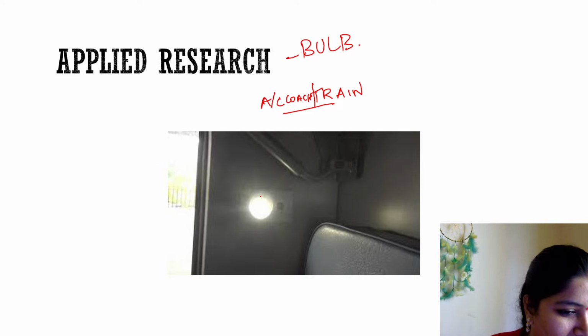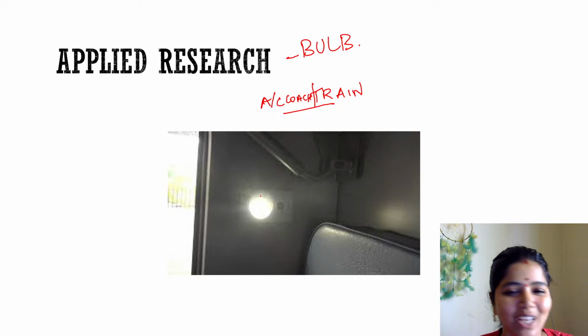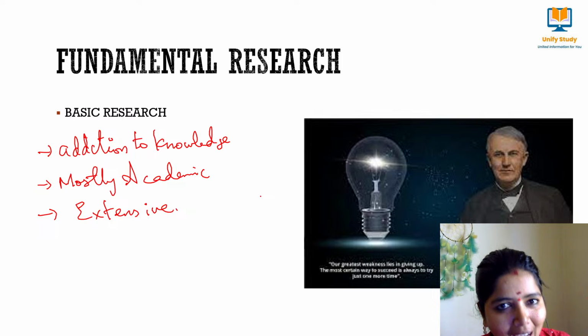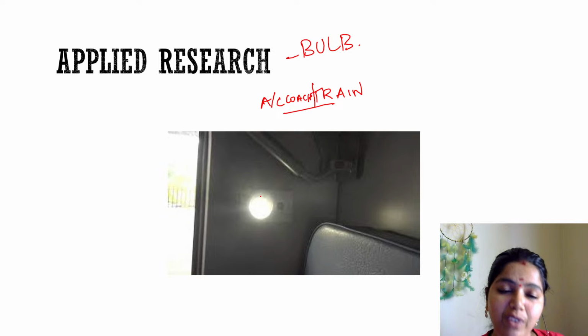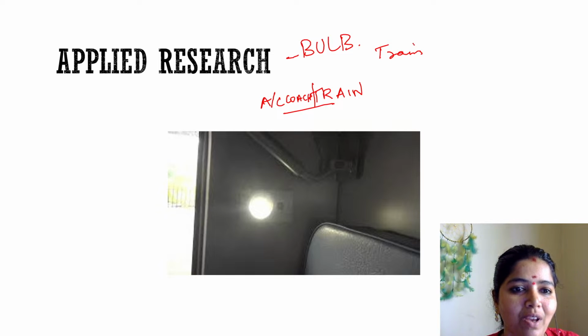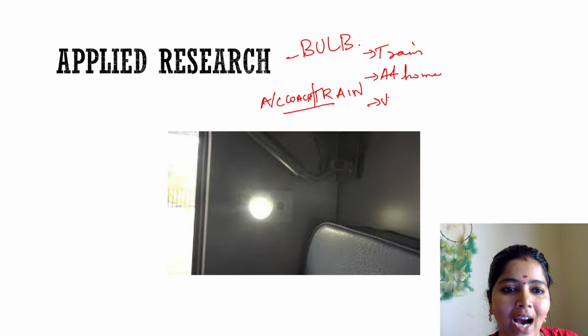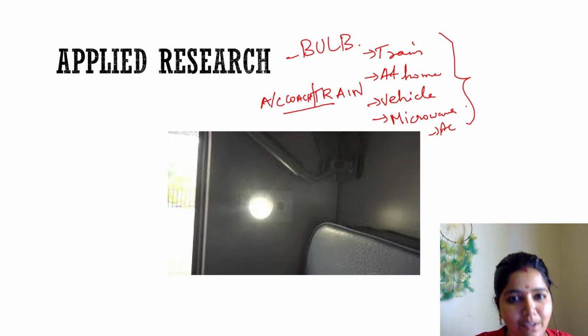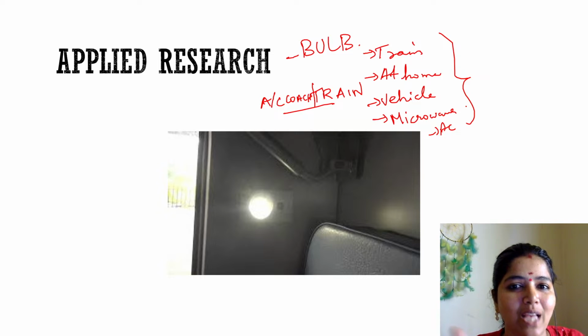Yes, different kinds of people think in different dimensions. Yes, Mani Jain, you understand my concept. In fundamental research, the bulb has been invented. There the knowledge has been added. But now that bulb has taken different forms and is being applied in different areas, like in a train. In our transport we have been using it, at home we are using it at different places, right? At vehicles, at all kinds of transports we are using it, right? In a microwave oven we have a bulb. Clear? In AC we have a bulb. See the application of the bulb in various different domains, and that we call applied research.